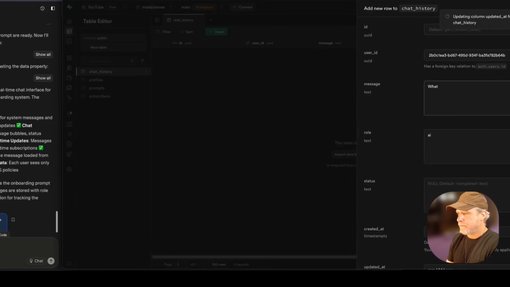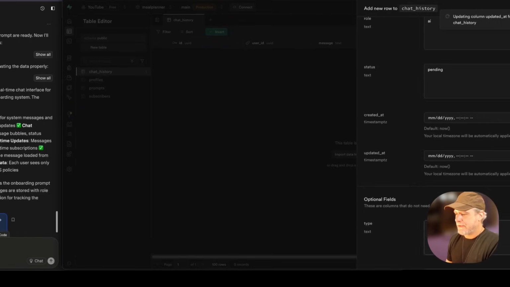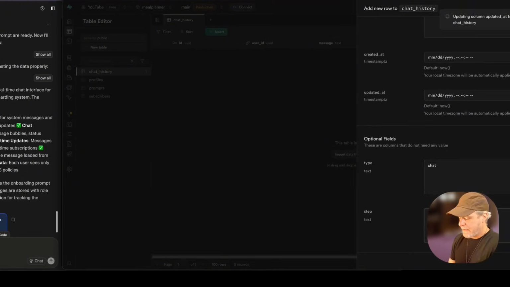And we're going to set that to pending. And we're going to then say type chat. And this will be for automations and other stuff. In the step, this will make more sense too.